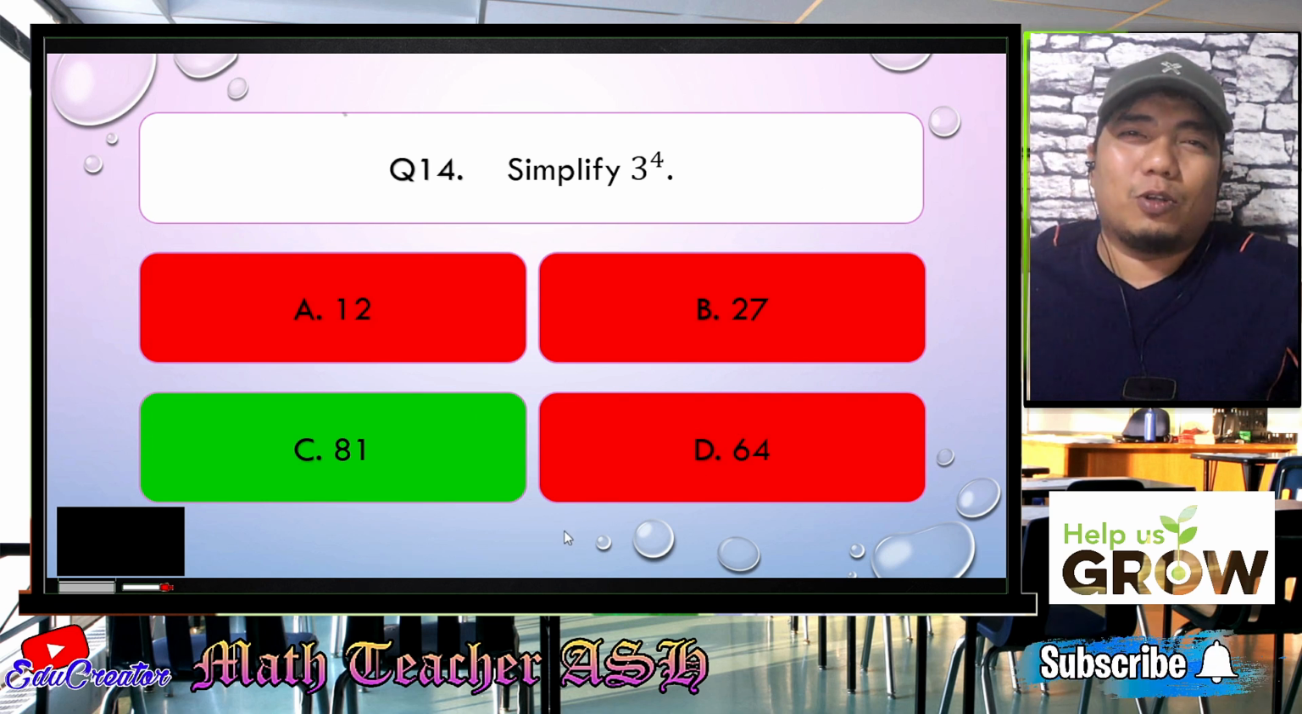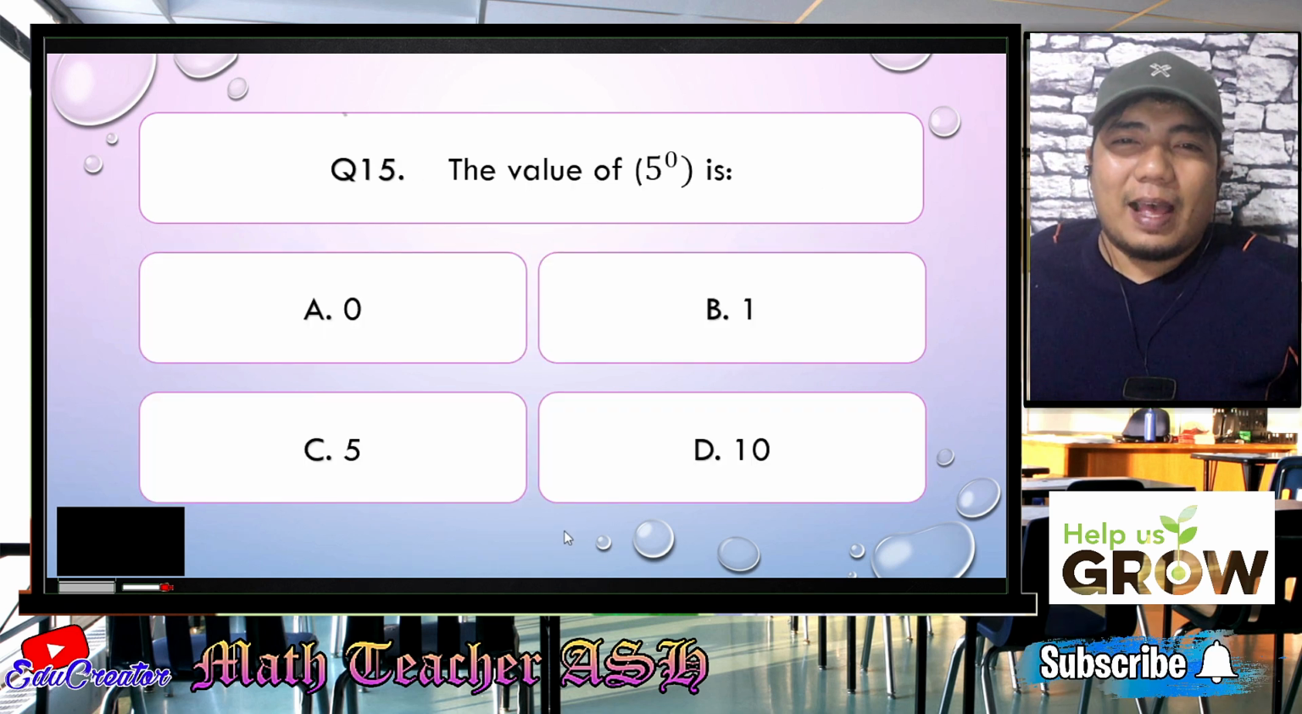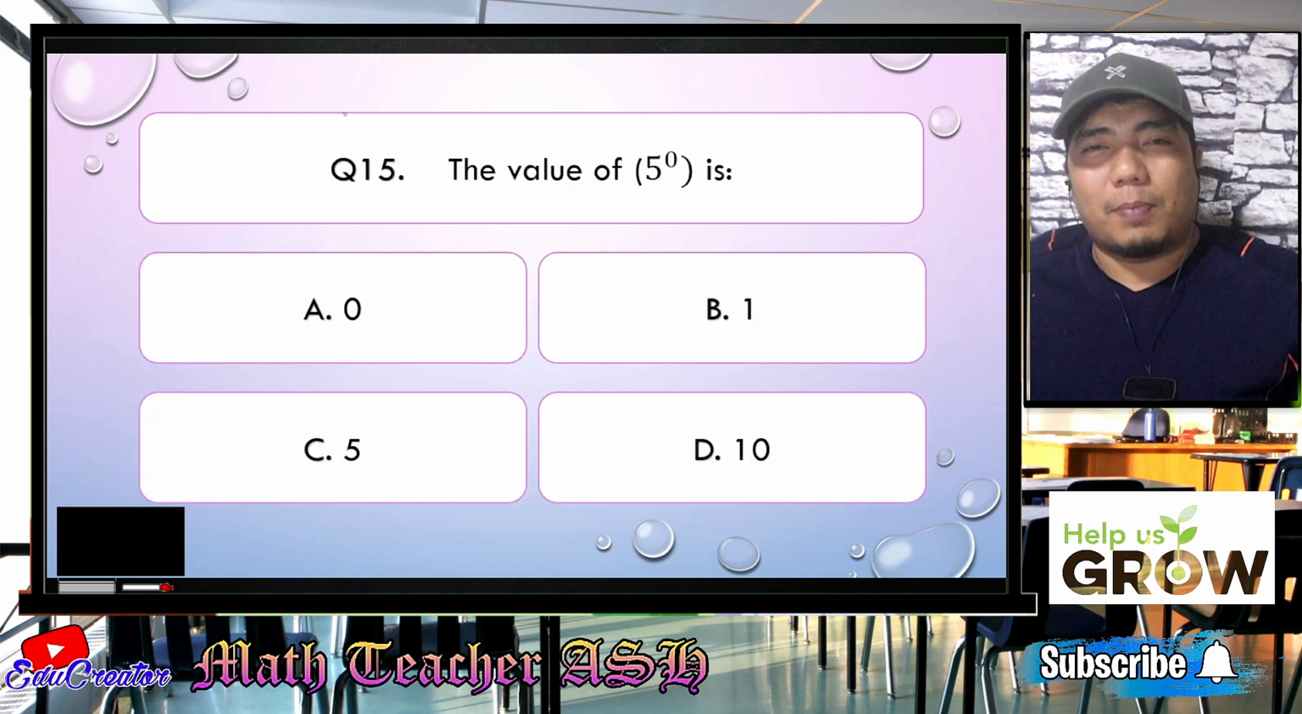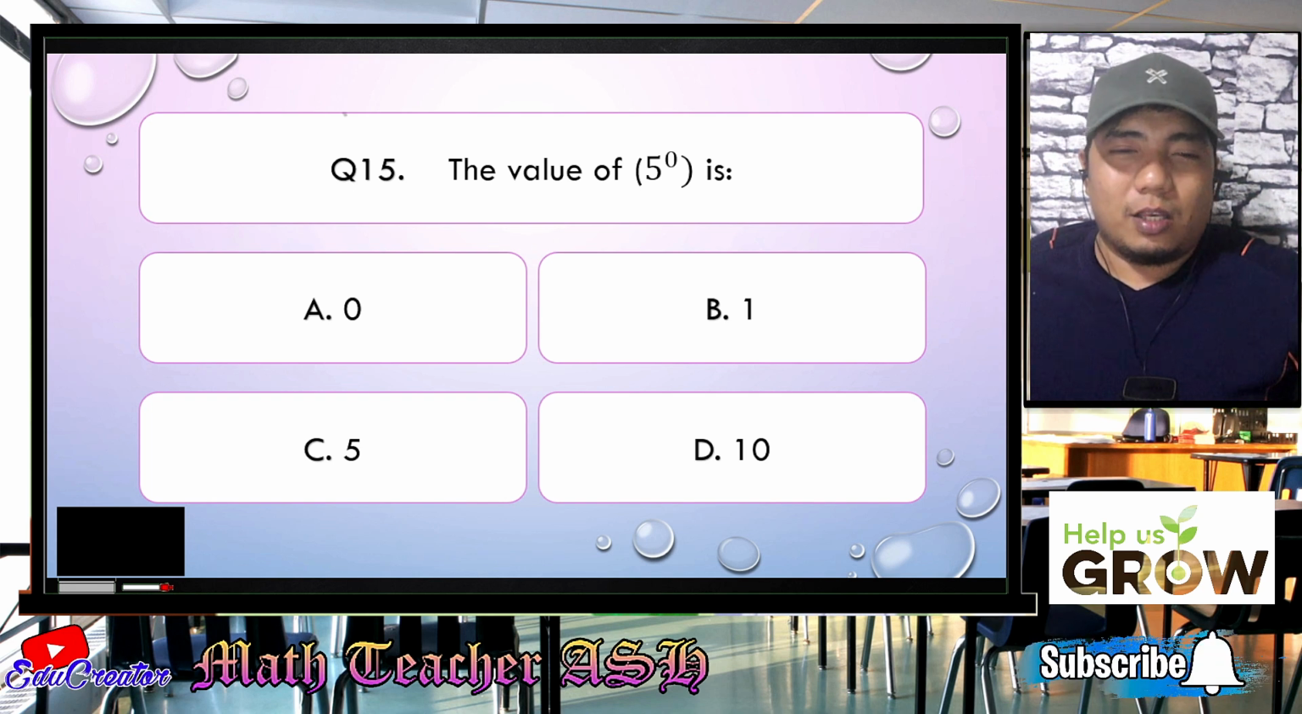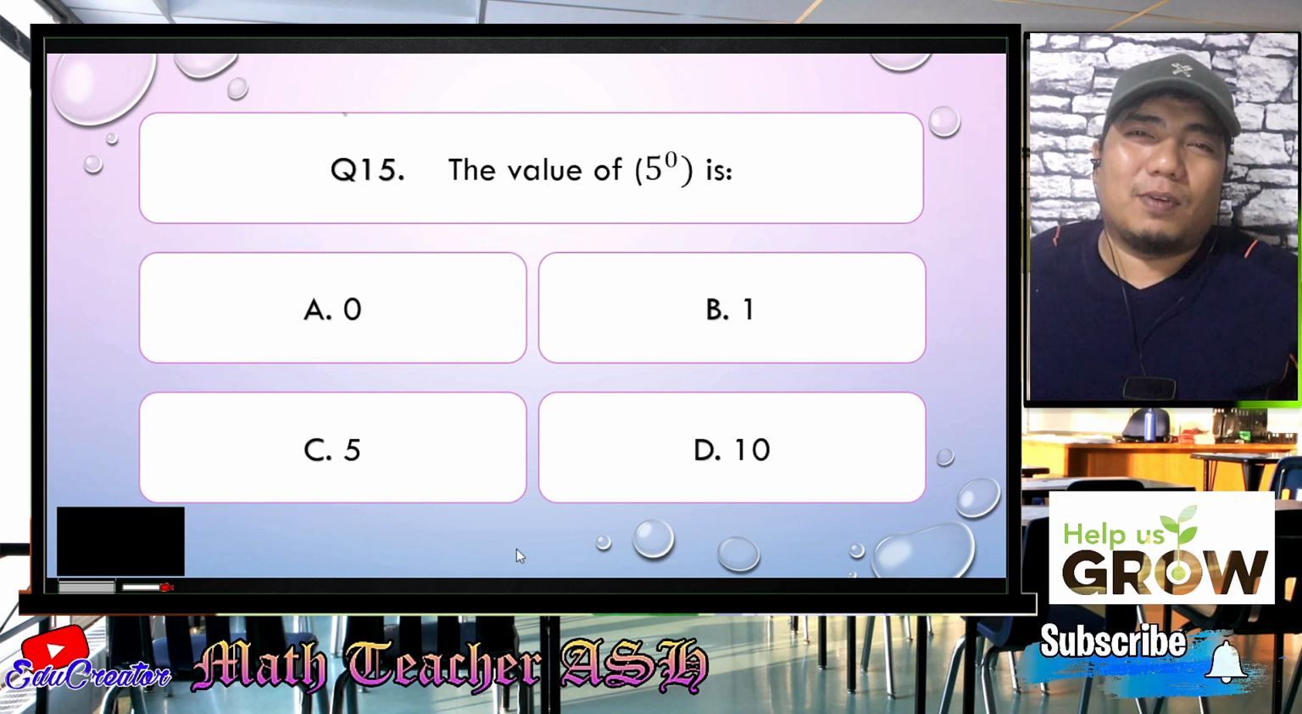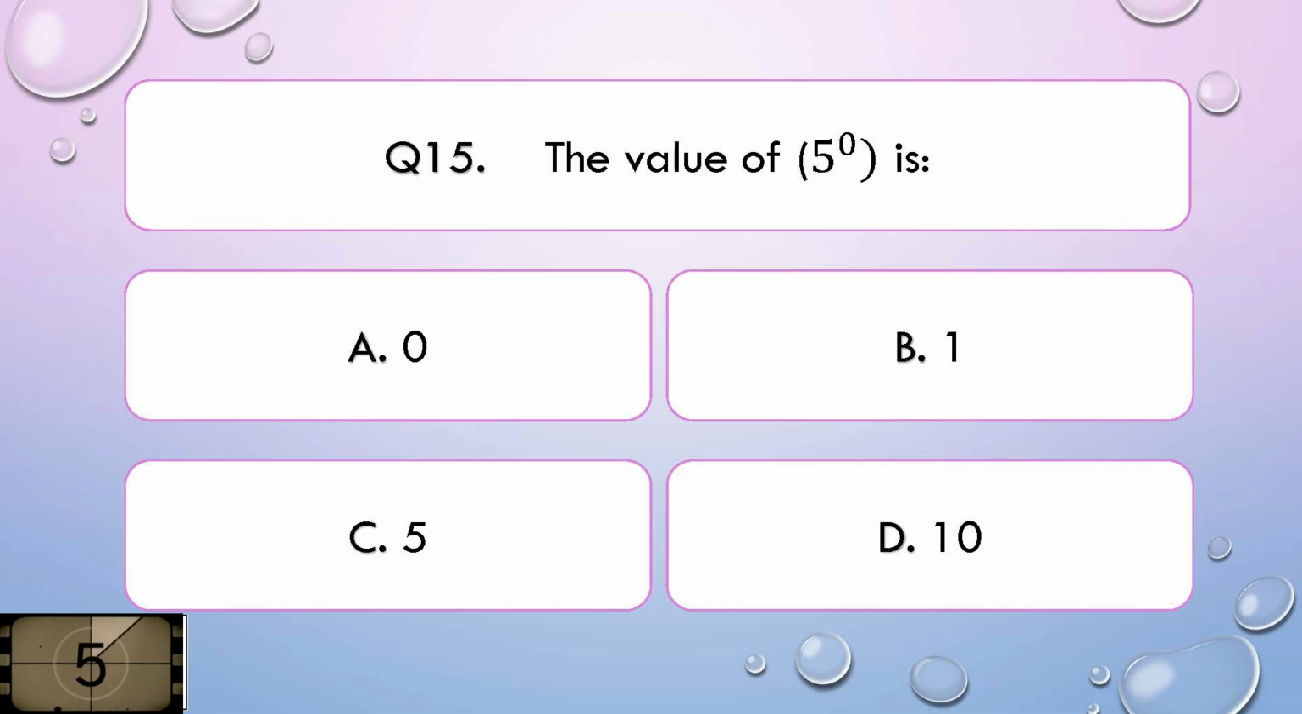So now let us go to question number 15. The value of the quantity 5 to the power of 0 is it A, 0, B, 1, C, 5, or D, 10? I'll give you 5 seconds to think about your answer.